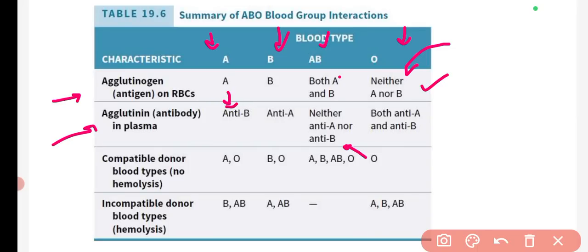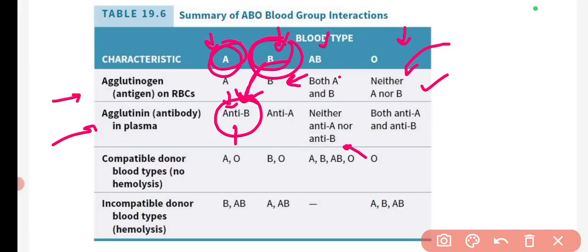Like if the antigen is A, then there will be antibody B. So if I give blood group B to a person with blood group A, then this blood will go into this body. There is antigen B in this blood, and there is antibody B here in the person already. Okay, so when this blood is infused to this person A, then this antibody will attack the antigen present in the blood group B, and it will destroy the blood. Okay, so that will be harmful.